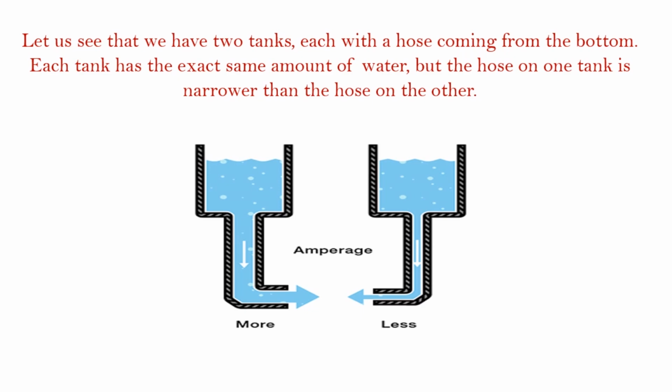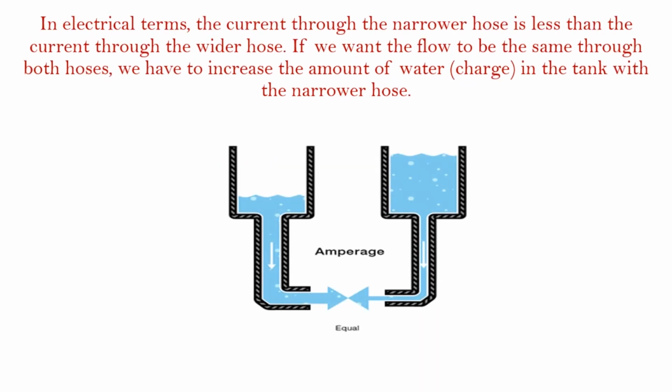Let us see, we have two tanks, each with a hose coming from the bottom. Each tank has the exact same amount of water, but the hose on one tank is narrower than the hose on the other. We measure the same amount of pressure at the end of the hose when the water begins to flow. The flow rate of water in the tank with the narrower hose will be less than the flow rate of the water in the tank with the wider hose. In electrical terms, the current through the narrower hose is less than the current through the wider hose.